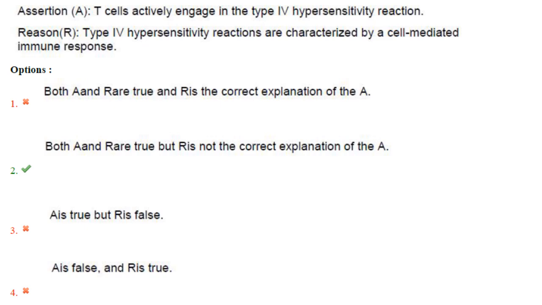Then next one. T cells actively engage in type 4 hypersensitivity reaction. That's correct. Type 4 hypersensitivity reactions are characterized by cell-mediated immune response. That is also correct, but it doesn't explain the assertion. So both A and R are true, but R is not the correct explanation of A.